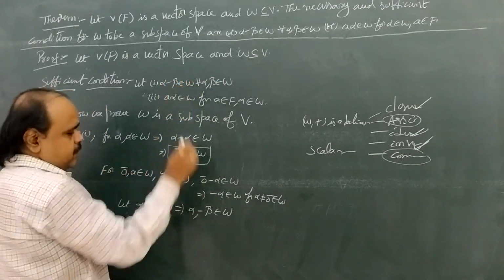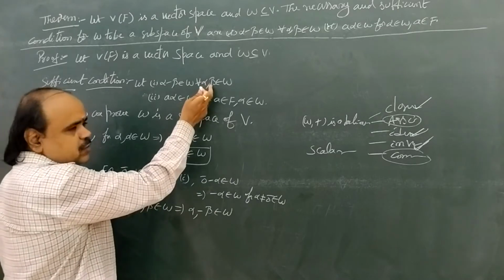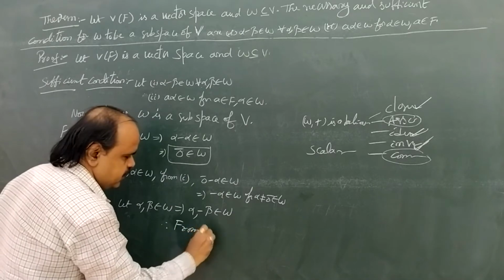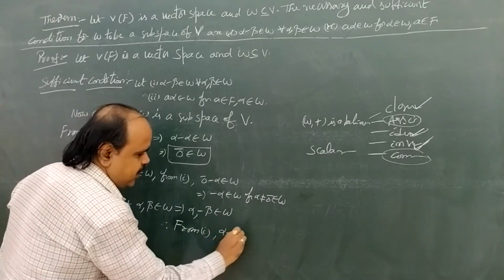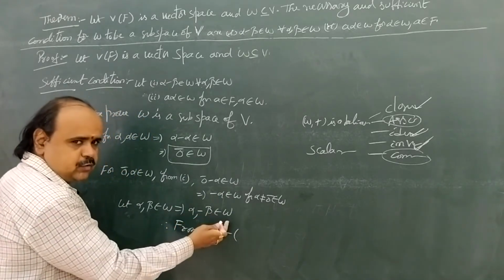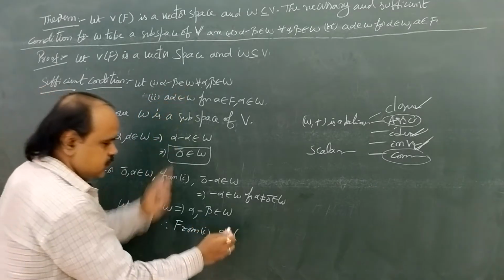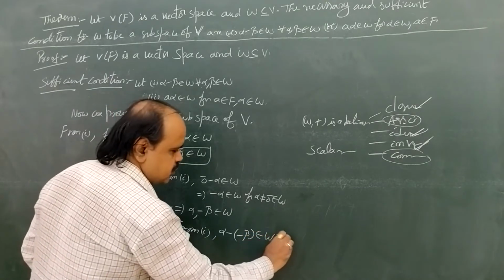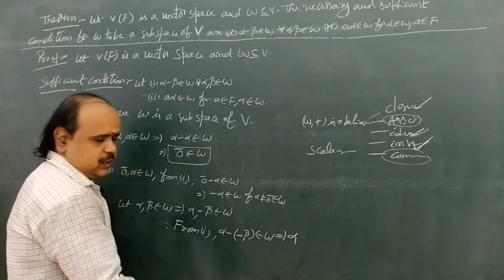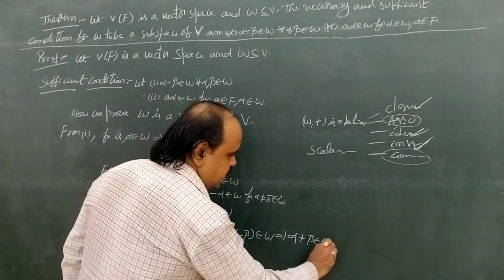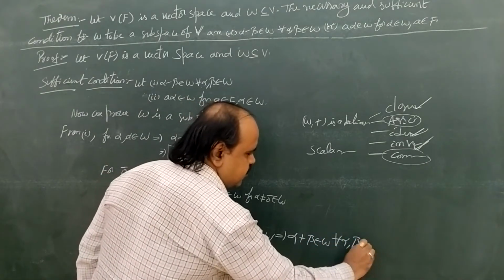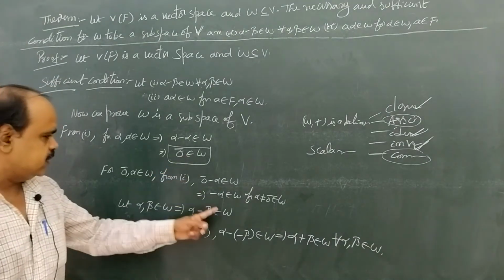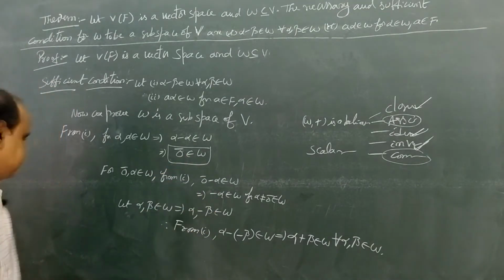So replace beta by minus beta in this condition. Therefore from 1, alpha minus of minus beta belongs to W. So that implies alpha plus beta belongs to W for all alpha, beta belonging to W. So closure, identity, inverse, three conditions exist.